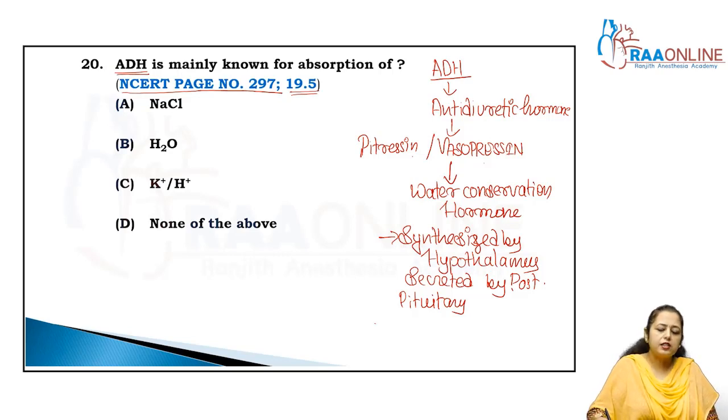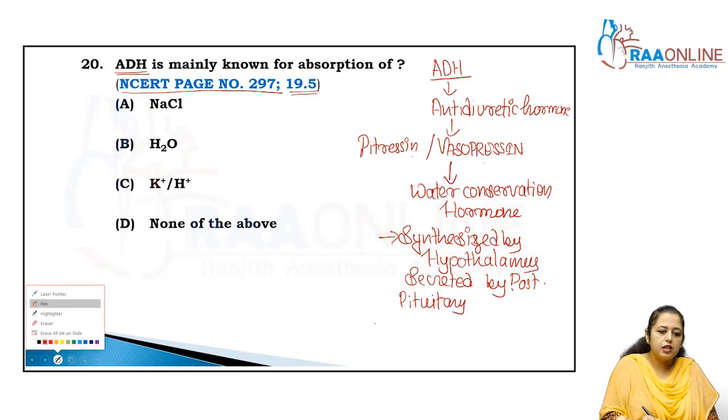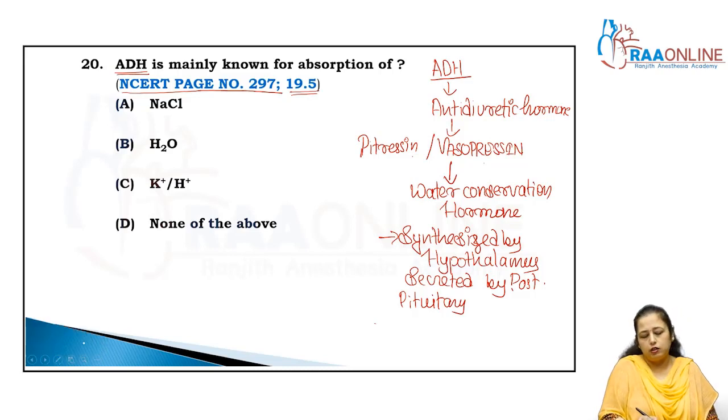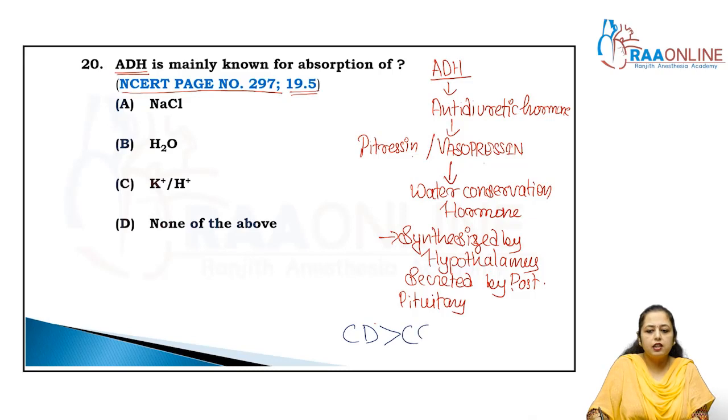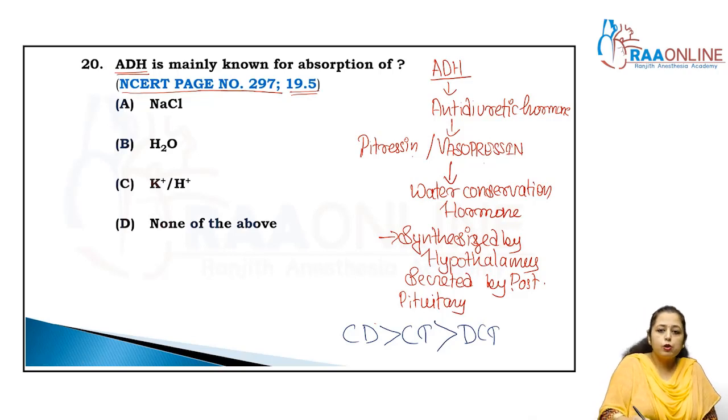That ADH's action is asked actually, in terms of the excretory system. ADH is released in the DCT, but it mainly acts upon the collecting duct, then the collecting tubule, then the DCT. So it is mainly known for the absorption of water, so the answer is Bombay.